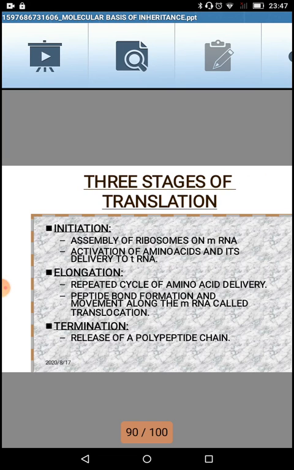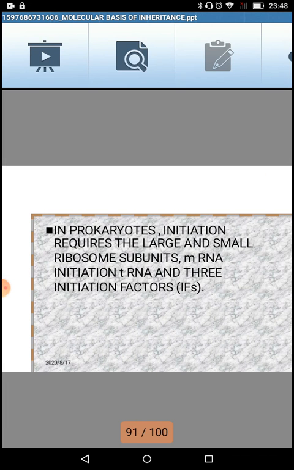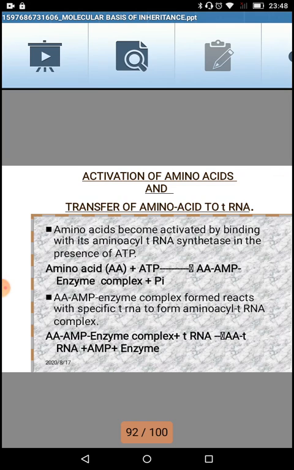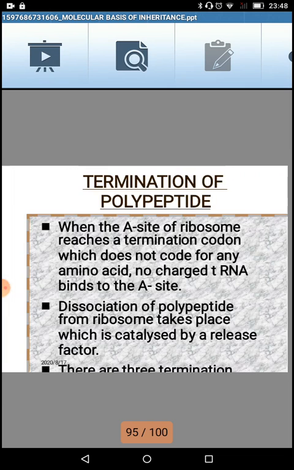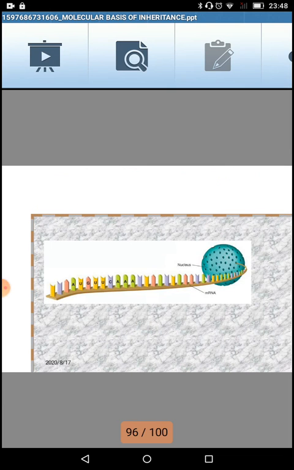Now these are the three steps of translation, and many things happen in these three steps. It's just a summary they have tried to give, of what is actually going to happen in these three steps. Let us pick up one by one and work through it. The first step of translation is initiation. Let's have a look at the diagram and then we move ahead. I'm just passing the slide, then we will read what is written. Now, look at this particular slide.